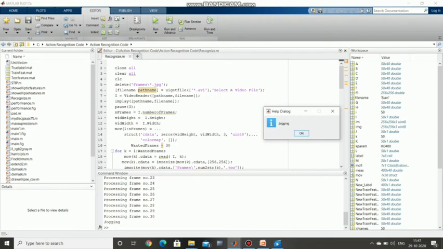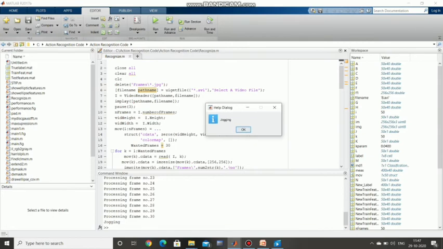So this code recognizes human action by using this MATLAB code. It will go through the video, each and every pixel, and convert that video to the wanted number of frames, so that we can identify the action the person has done.